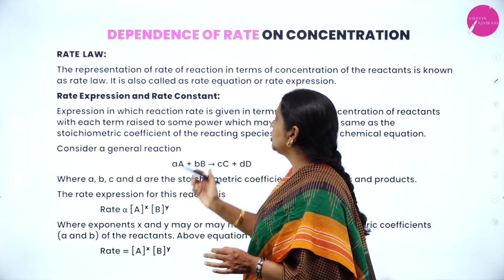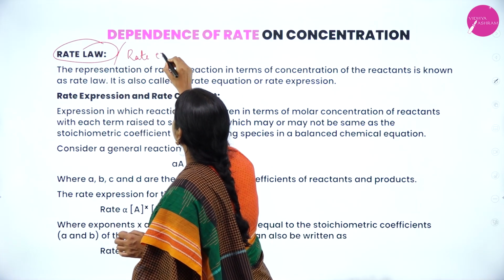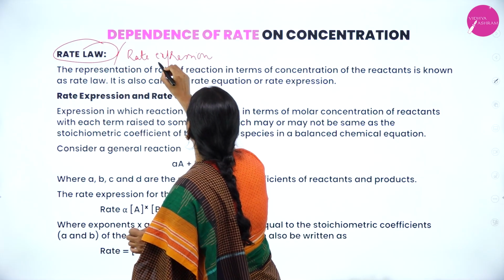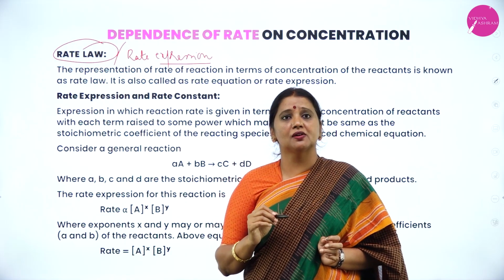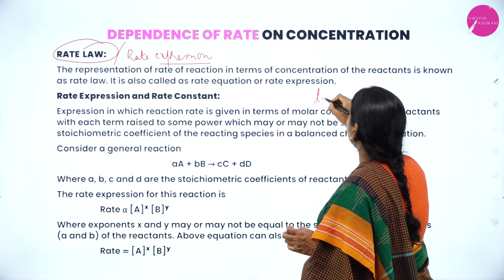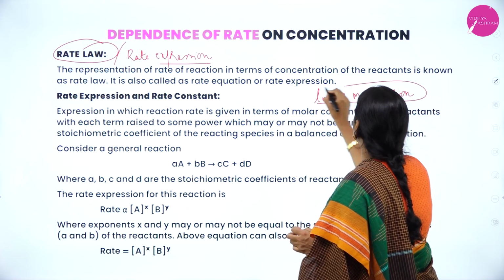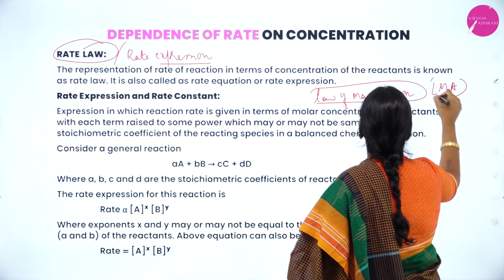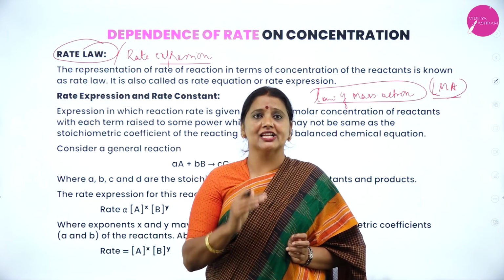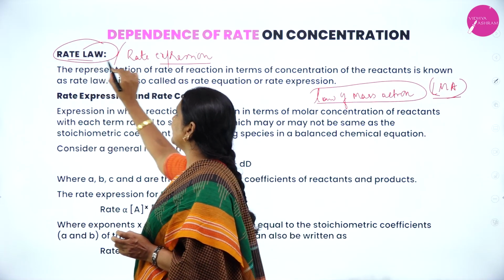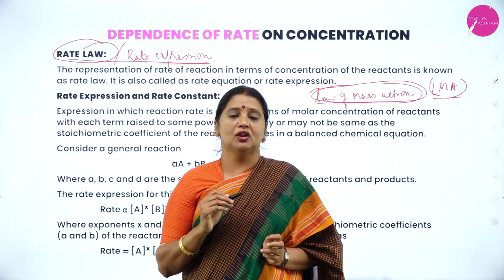Okay. Next, rate law. This is very important. To explain rate law as well as rate expression, you require the help of a first PUC chapter, chemical equilibrium. Under that chapter, you know a law known as the law of mass action. According to LMA, in future in physical chemistry, if I mention LMA, it indicates law of mass action. Today I am going to explain rate law as well as rate expression, and for that you require the help of the law of mass action.